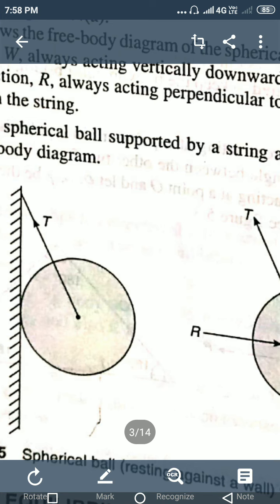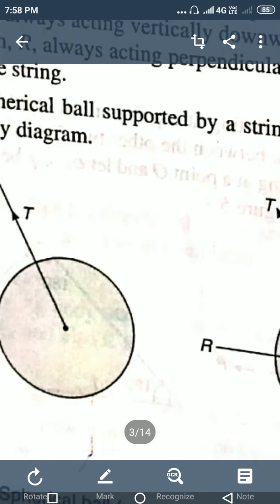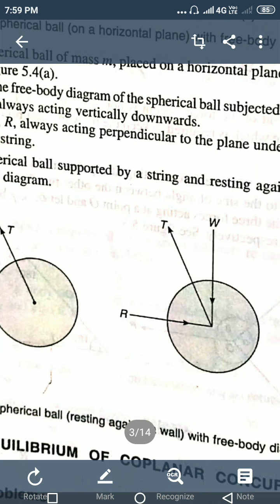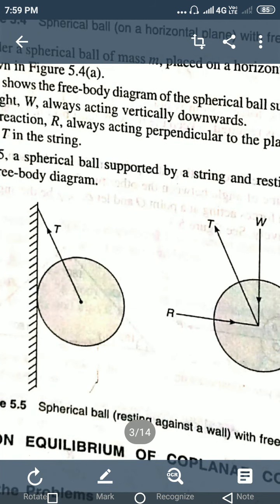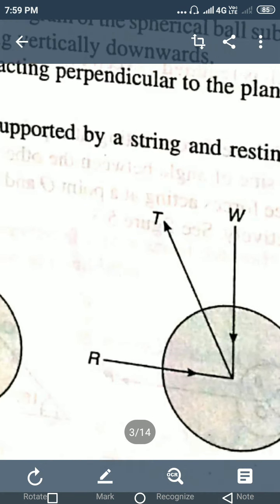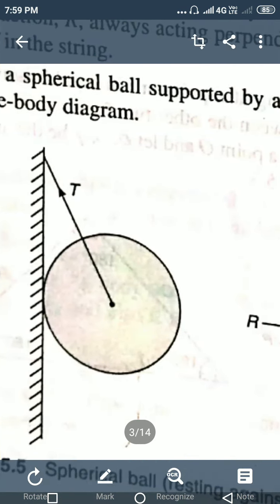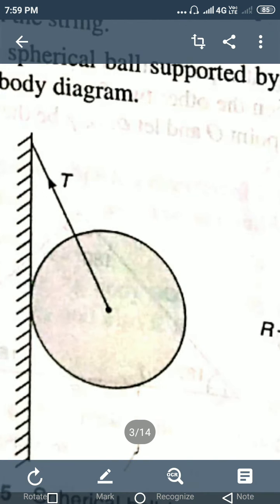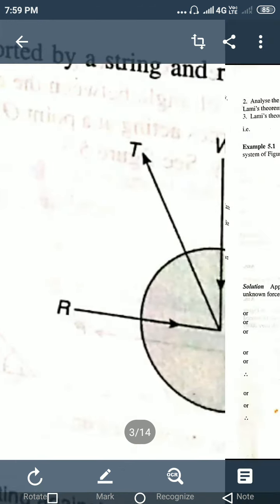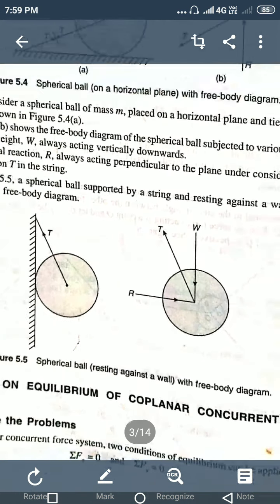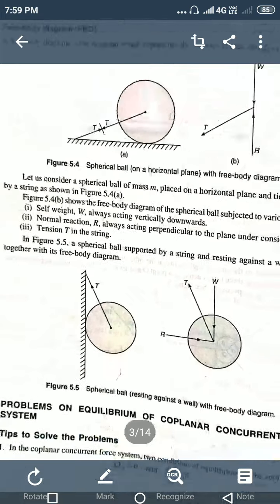For this sphere we have the weight of the sphere W, which always acts downwards, and the tension direction is given. You must show the direction of the tensile force, and the reaction force will come. We know the reaction is always perpendicular to the support. Therefore we can draw the reaction force. So this is the concept of the free body diagram.